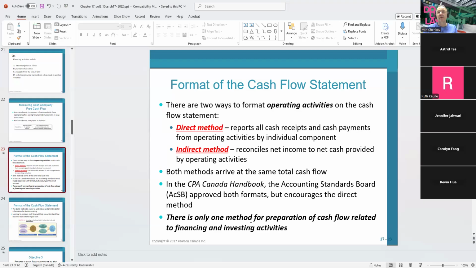There's only one method for preparing the cash flow related to financing and investing activities. So for financing and investing activities, there's no direct and indirect.